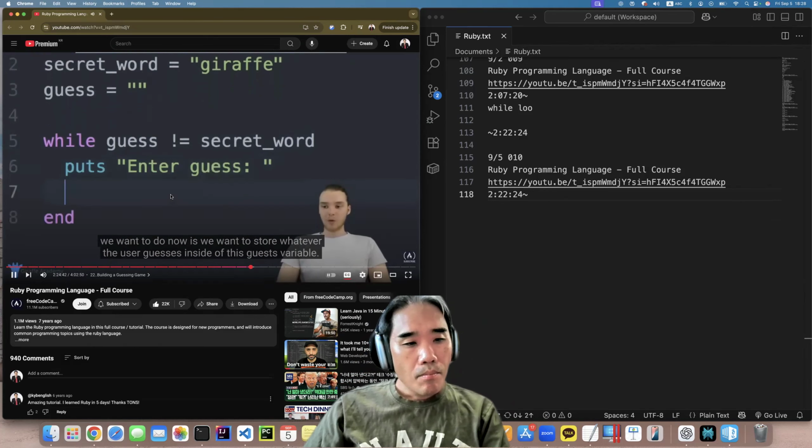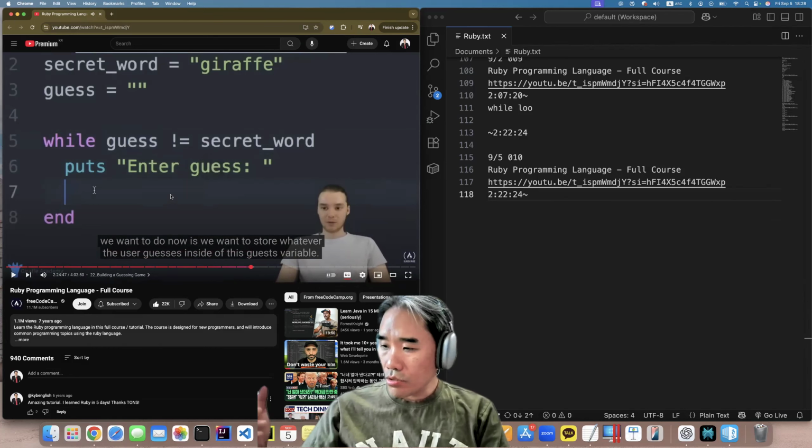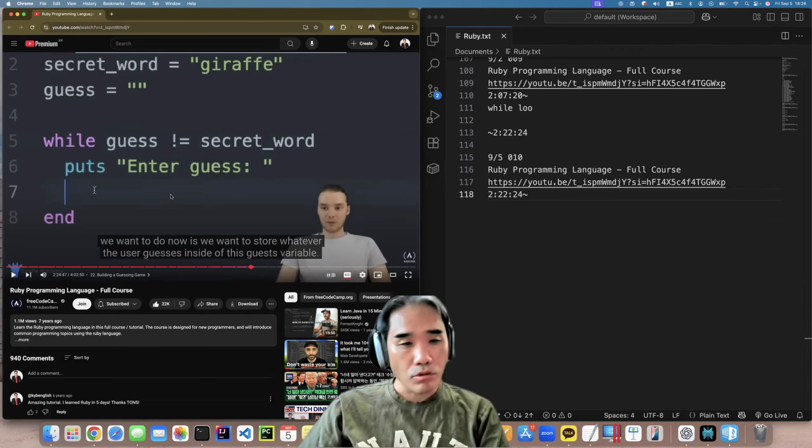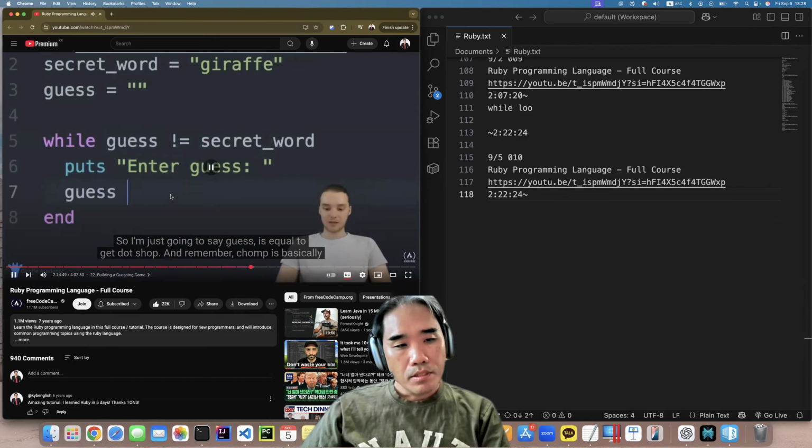And what we want to do now is store whatever the user guesses inside of this guess variable. I'm just going to say guess is equal to gets dot chomp.